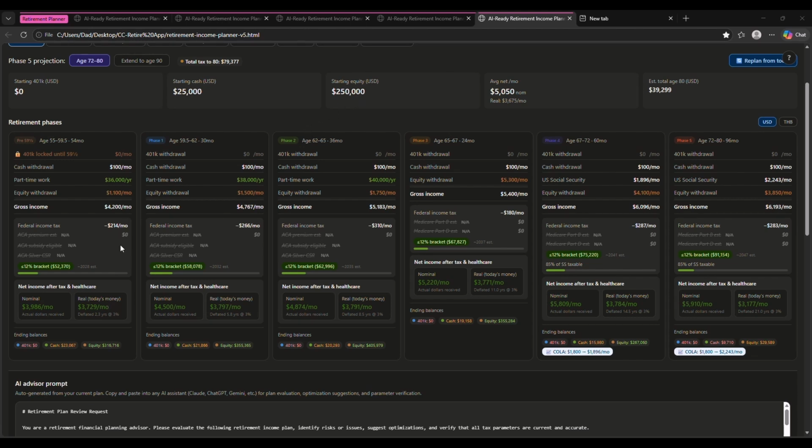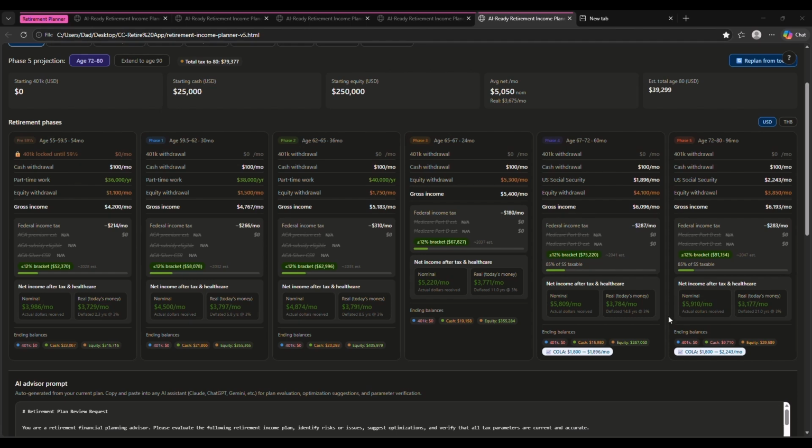Now obviously we don't want to use too much of that because we want the equity to continue to grow, and we want to be using the equity more heavily in later years after it's had a chance to grow. So if we look at our real income, again we're around the same mark, 3,800 here. In phase 2, 3,800. In phase 3, the same. So we've managed to kind of keep it the same.